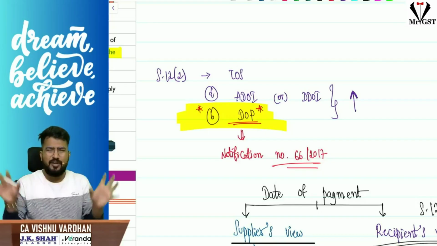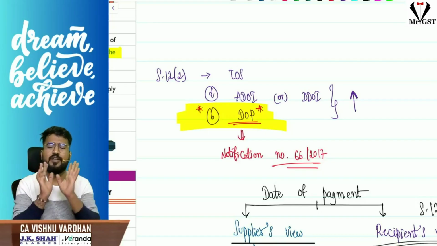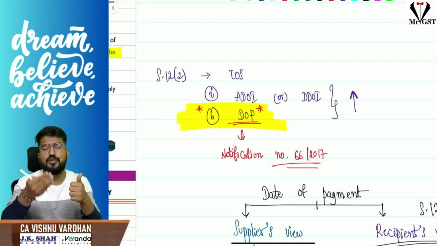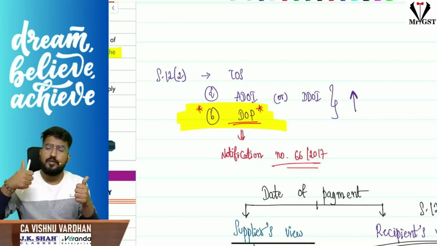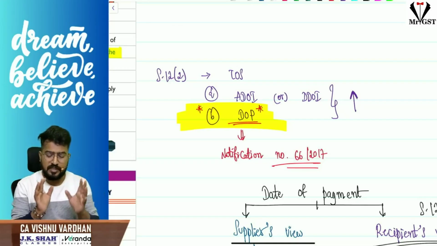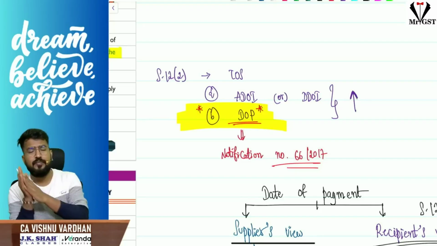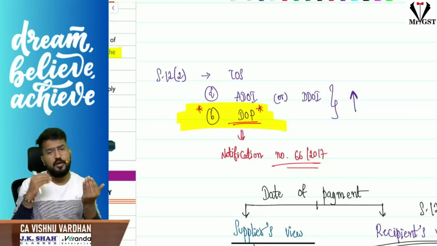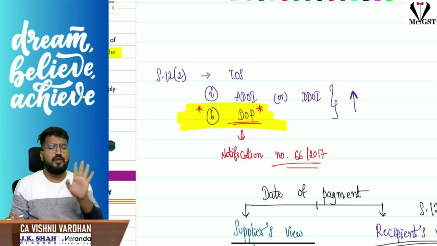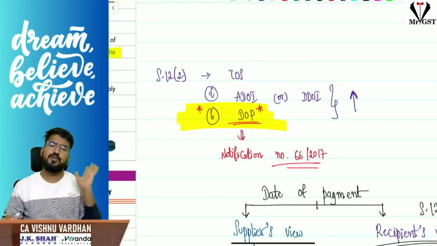So taking all this into consideration, just remember 12 subsection 2: the time of supply is when you are raising the invoice, or at what time you should have raised the invoice under section 31. In simple terms, I call it actual date of invoice or due date of invoice, that means ADOI or DDOI, whichever is earlier. Just remember that way.